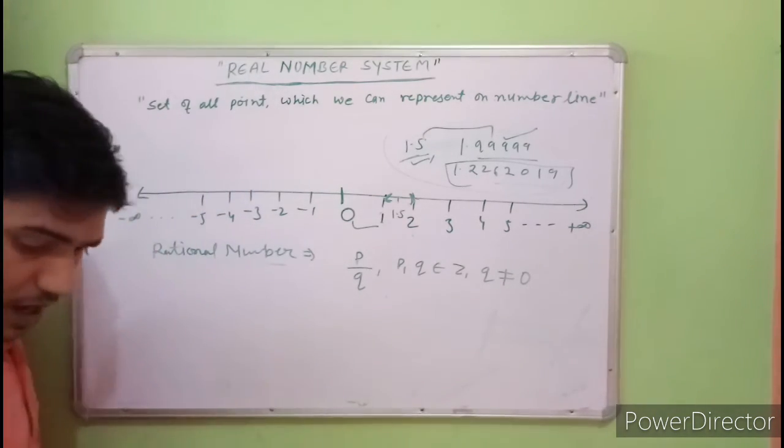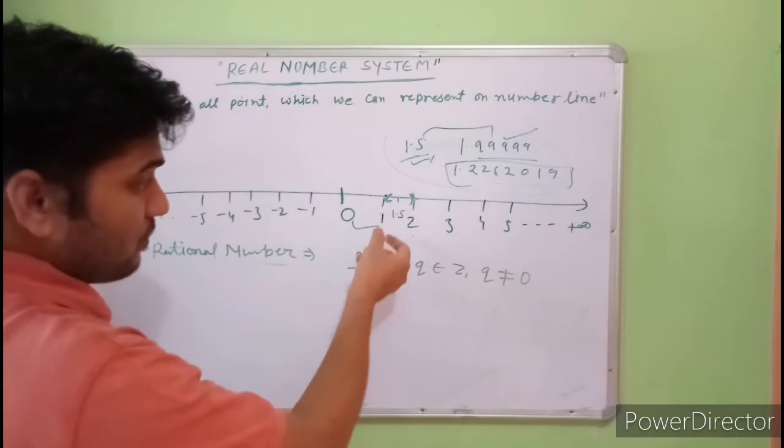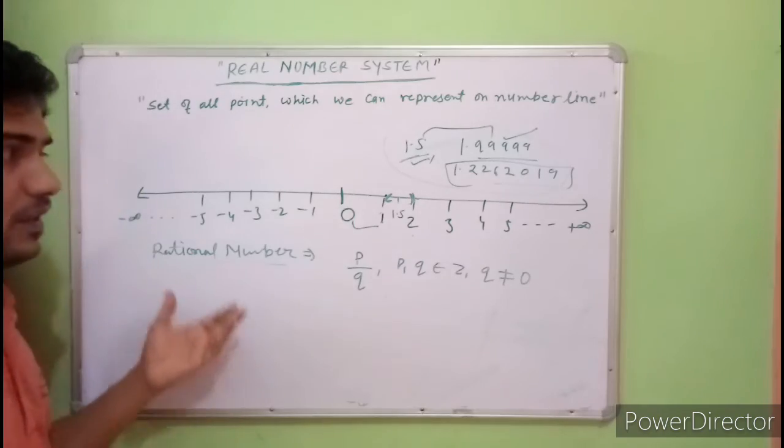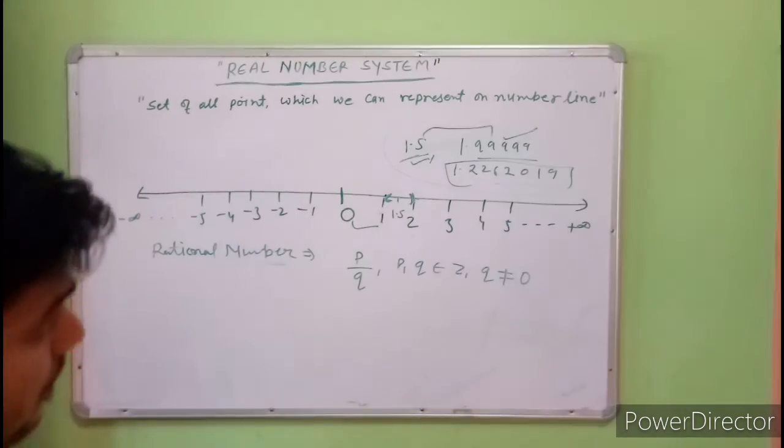Now, how do we represent those numbers which are not terminating and not repeating on the number line?